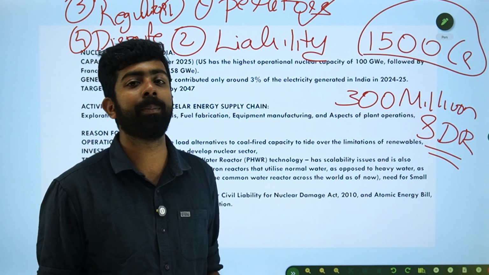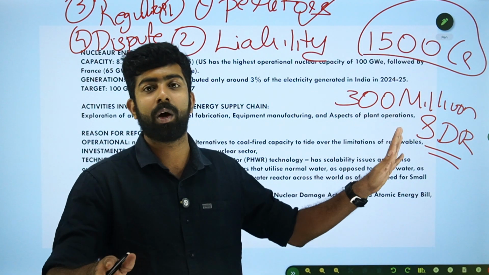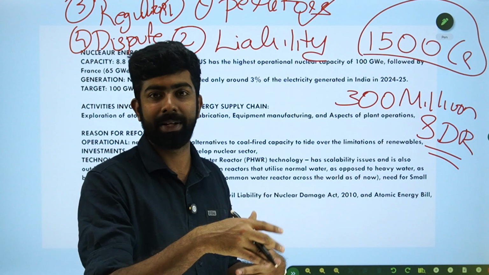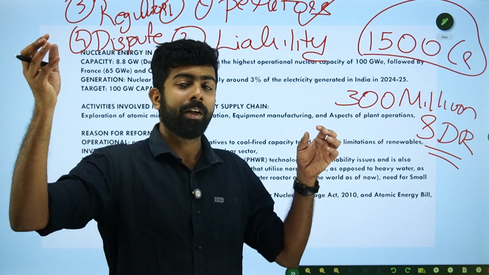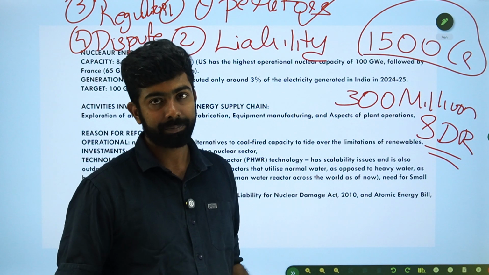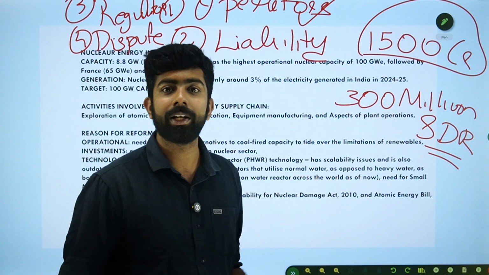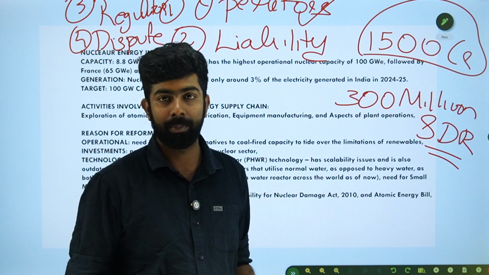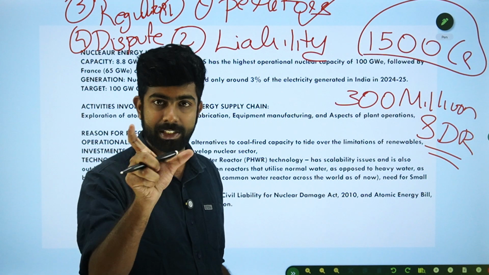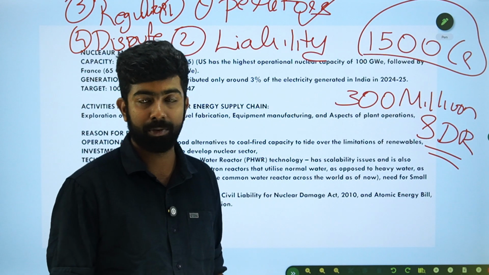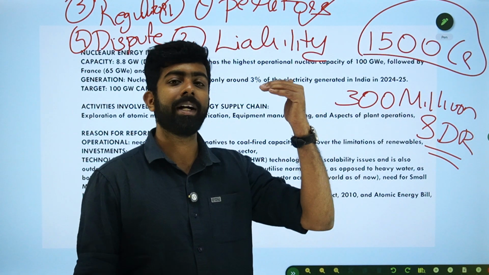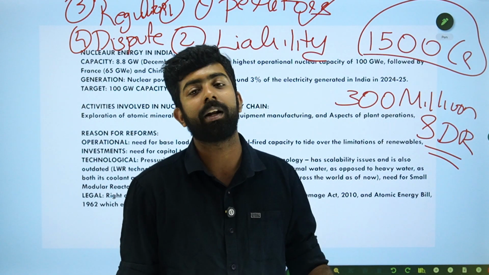This was a sticking point for Westinghouse and several nuclear power companies in the US and France. They were hesitant to come to India to build power plants or supply equipment and material because of this clause. This was in the Civil Liability for Nuclear Damage Act of 2010, but that sub clause has been removed.